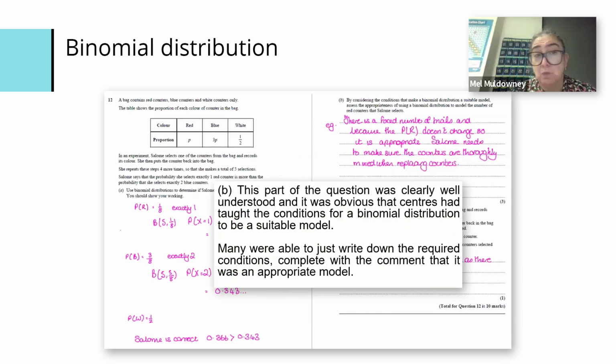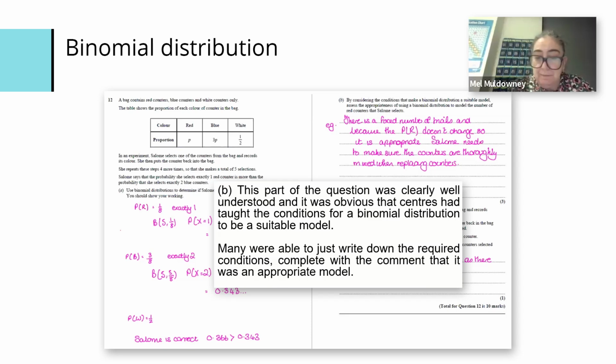Part B was answered well, and it was obvious that that part had been practiced. It was almost like, yes, you need to be able to do this, and students knew what to do. So I think the more we do it, and you think back to some research done by Ofqual about the sawtooth effect, the fact that as more exam sittings have gone on, students get used to it. And I think as this goes on, we get used to the kind of responses that are required because we get better at teaching it. And it's through things like this event and what I'm going to share with you in a bit that helps us to do that.